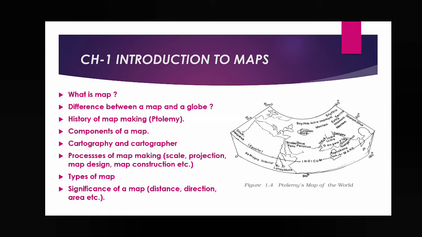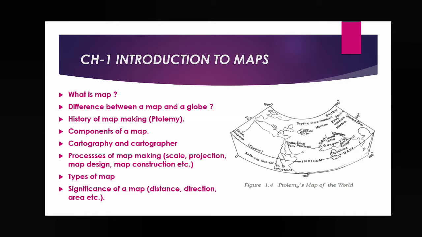There is a chapter in class 6, chapter 2, Representation of the Earth. How can we represent the earth? We know the earth can be represented in 2 ways. One is the globe, which is in 3D form, and the other is the map, which is in 2D form. In this chapter we have to read about only one, that is the map.